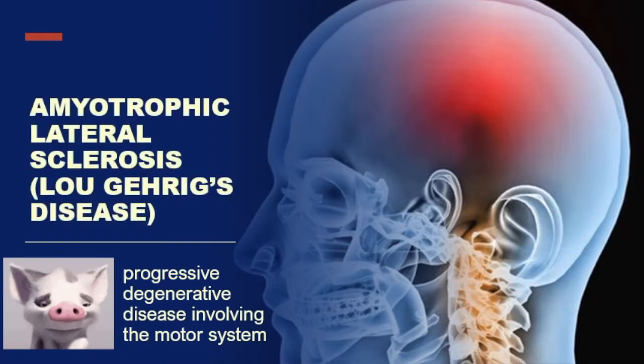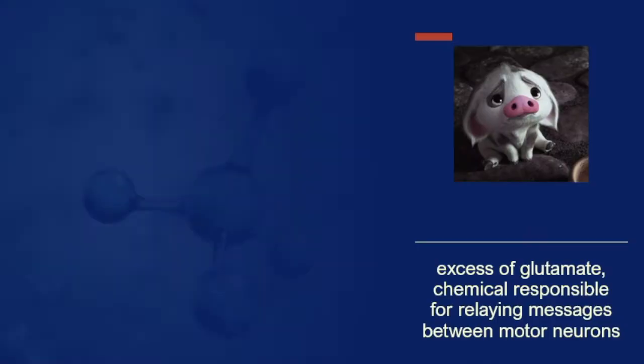This is a discussion about amyotrophic lateral sclerosis, oftentimes referred to as ALS or also known as Lou Gehrig's disease. So class, when I talk about amyotrophic lateral sclerosis, it is a progressive degenerative disease involving the motor system. So you highlight motor system.